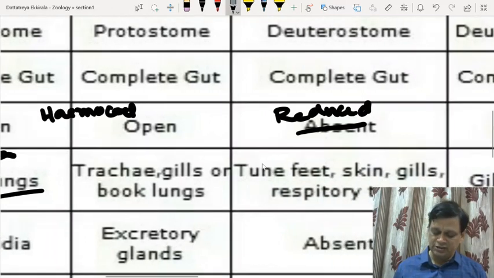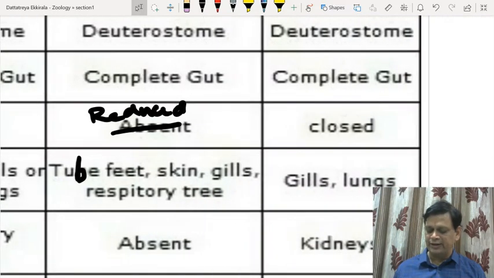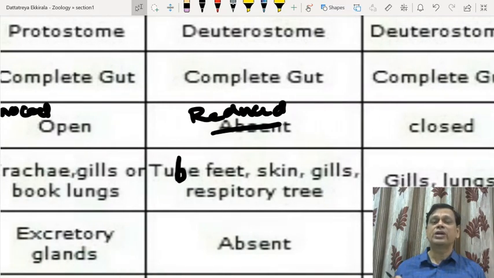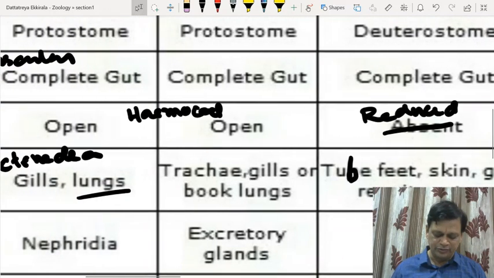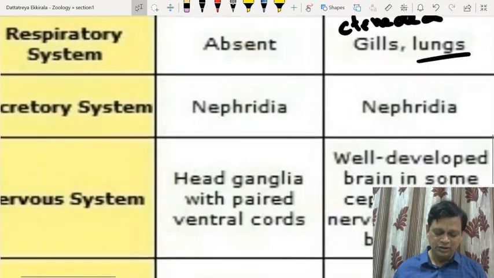Then tube feet in echinoderms, with the body wall, gills, respiratory tree, and cloaca rarely. Gills are present in aquatic chordates and lungs in all tetrapods. Tetrapods means amphibians, reptiles, aves and mammals. Remember these four groups are called tetrapods, though sometimes limbs are absent in adults.